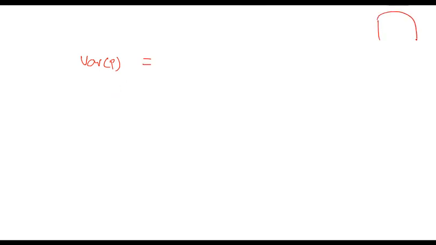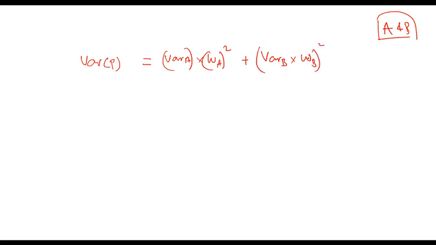Let's say you have a portfolio in which there are only two stocks, A and B, then the formula would be: variance of stock A multiplied by weight squared, plus variance of stock B multiplied by weight squared, plus 2 into weight 1 into weight 2 into covariance of A and B.